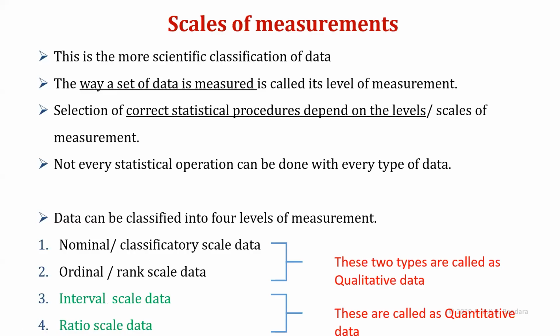The first two types of data are qualitative measurement: nominal scale and ordinal scale data. Qualitative measurement means it will measure a quality of a variable. Nominal scale and ordinal scale measurement are qualitative. Those scales will measure the quality of a variable. Then interval scale data and ratio scale data are quantitative data. So those data types will measure how many or how much.